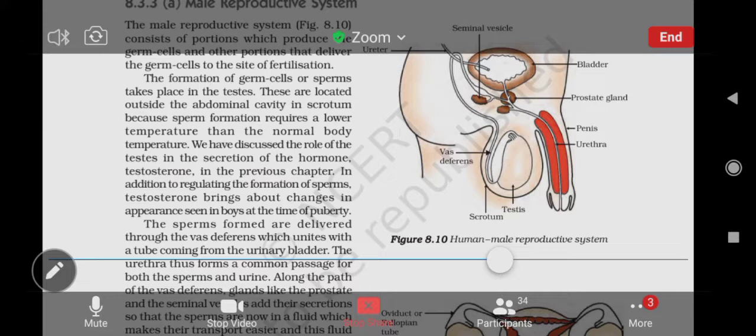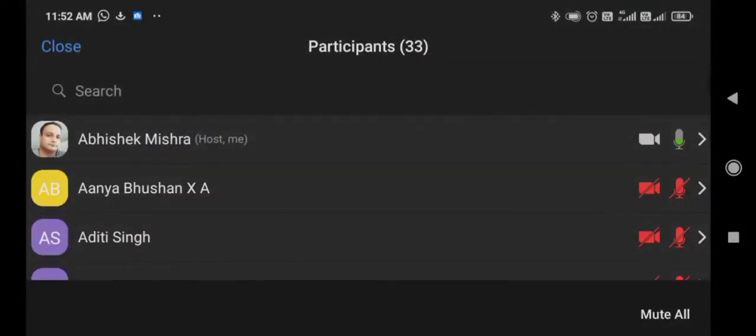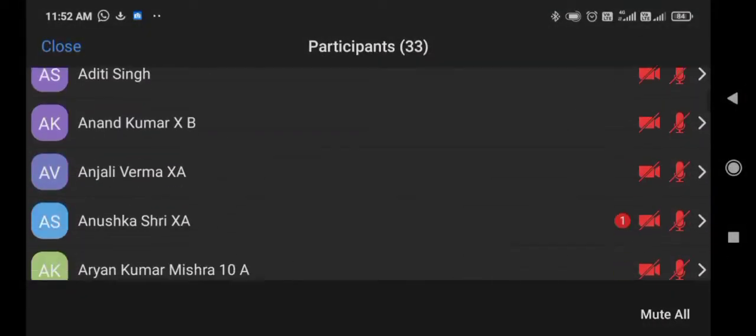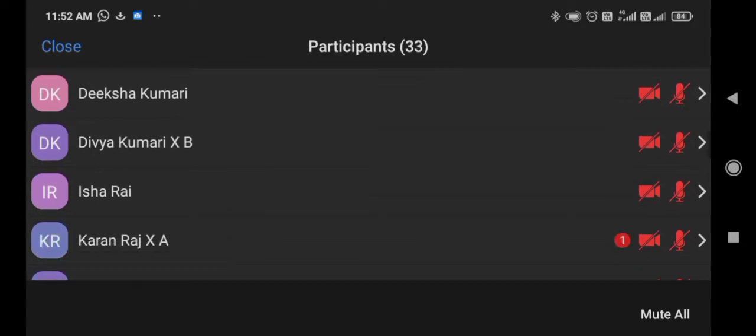Students, can you tell me what is the name of the male sex hormone? Through the chat box, you give me the reply. What is the name of the male sex hormone?